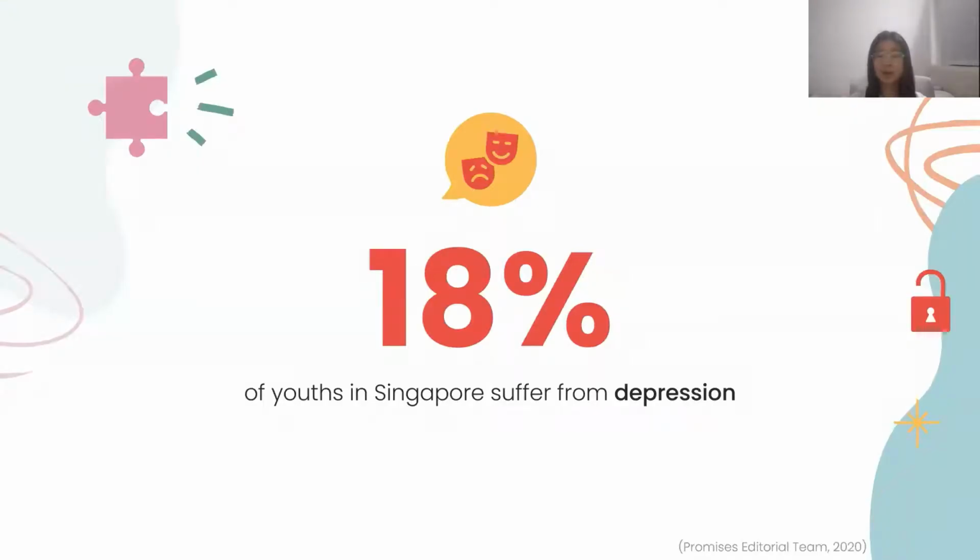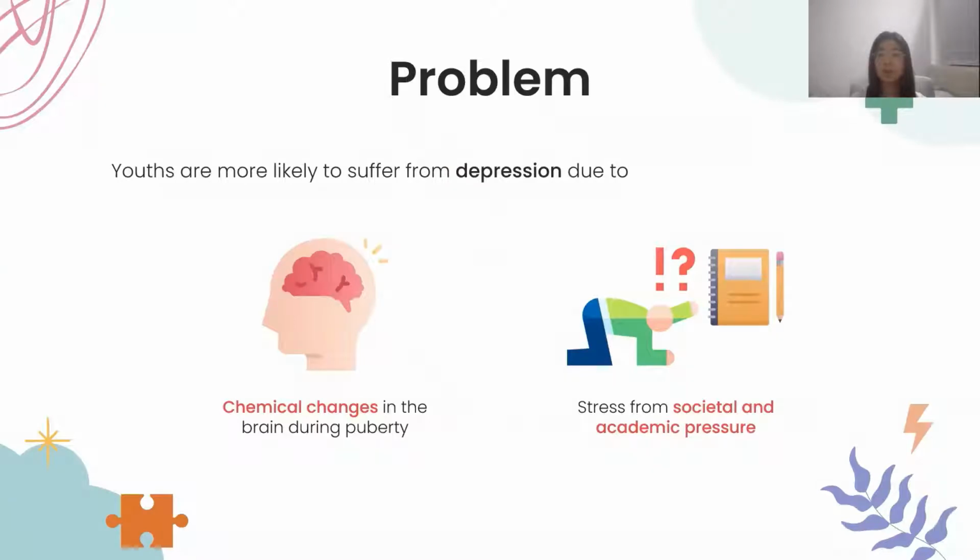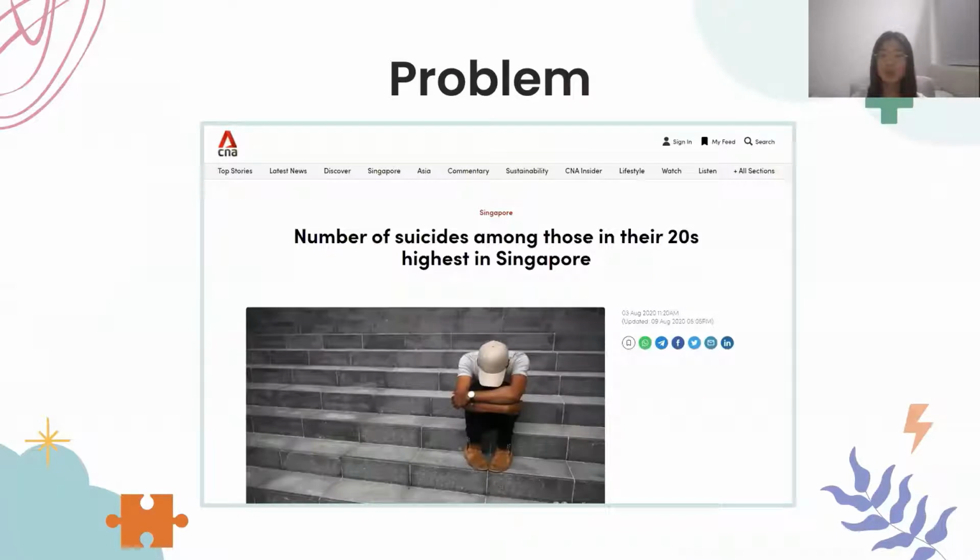Did you know that 18% of youths in Singapore suffer from depression? According to the Singapore Mental Health Study, depression is the most common mental disorder in Singapore. Youths are more prone to develop depression due to chemical changes in the brain arising from puberty and from unhealthy levels of stress from societal and academic pressure. As suicide remains the leading cause of death among youths in Singapore, this becomes a concerning social issue as depression has a strong association with suicidal ideation.